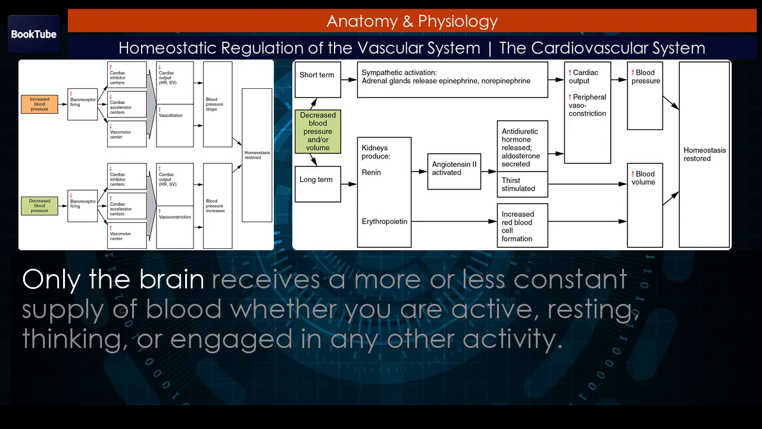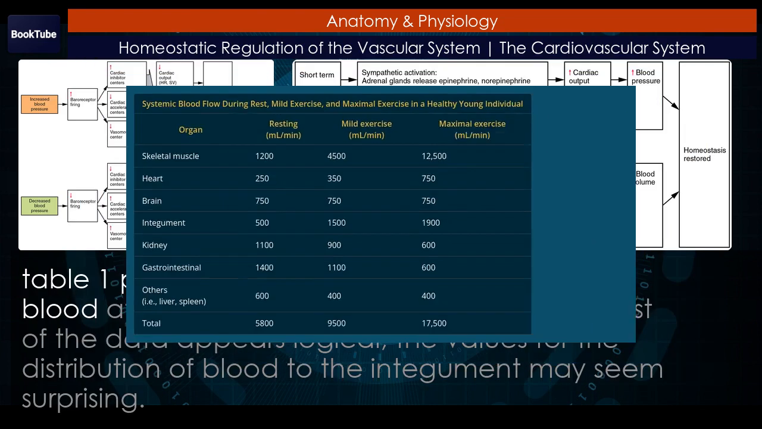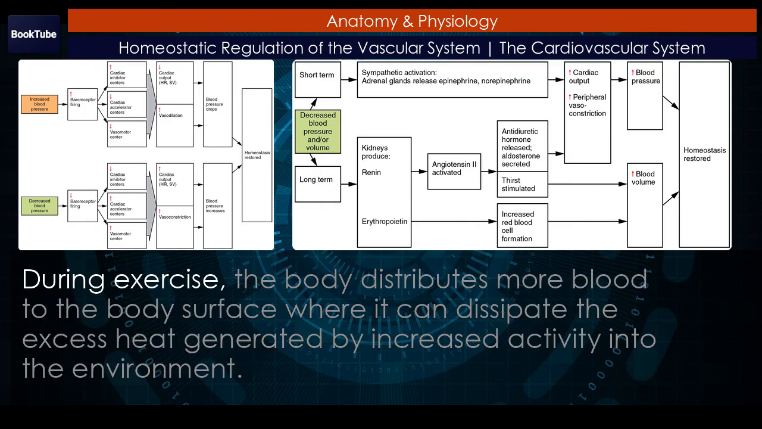Only the brain receives a more or less constant supply of blood whether you are active, resting, thinking, or engaged in any other activity. Table 1 provides the distribution of systemic blood at rest and during exercise. Although most of the data appears logical, the values for the distribution of blood to the integument may seem surprising. During exercise, the body distributes more blood to the body surface where it can dissipate the excess heat generated by increased activity into the environment.